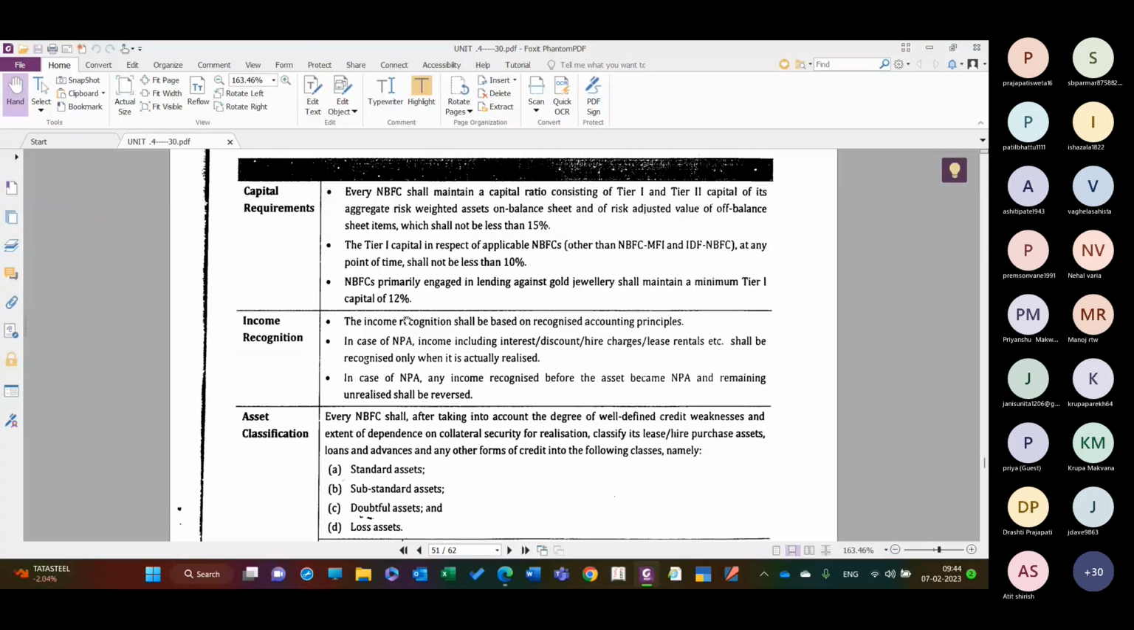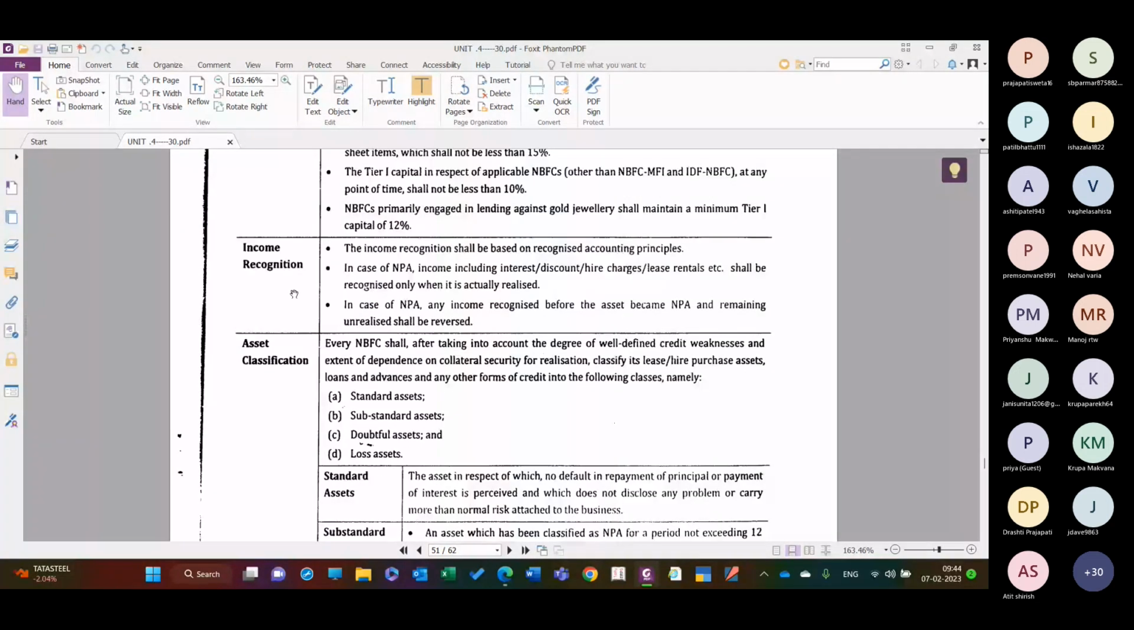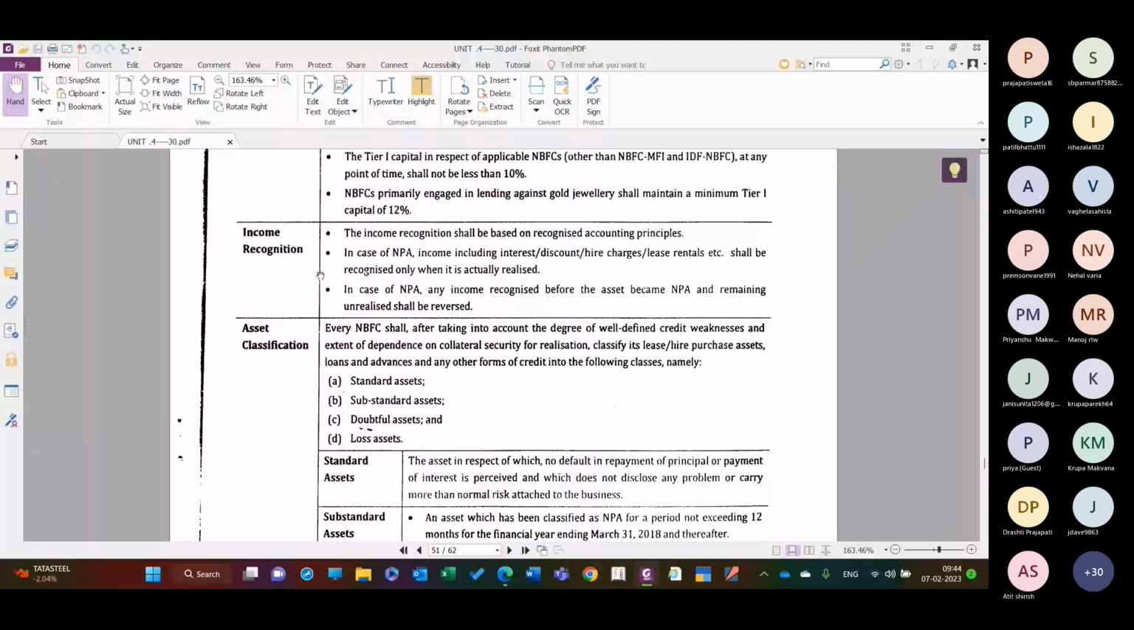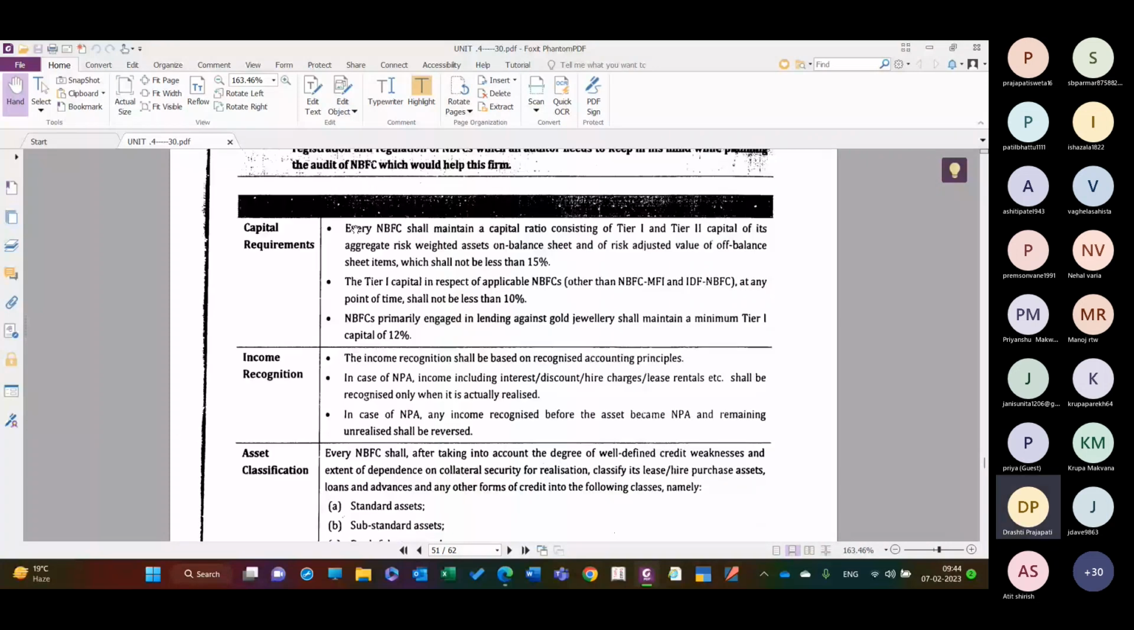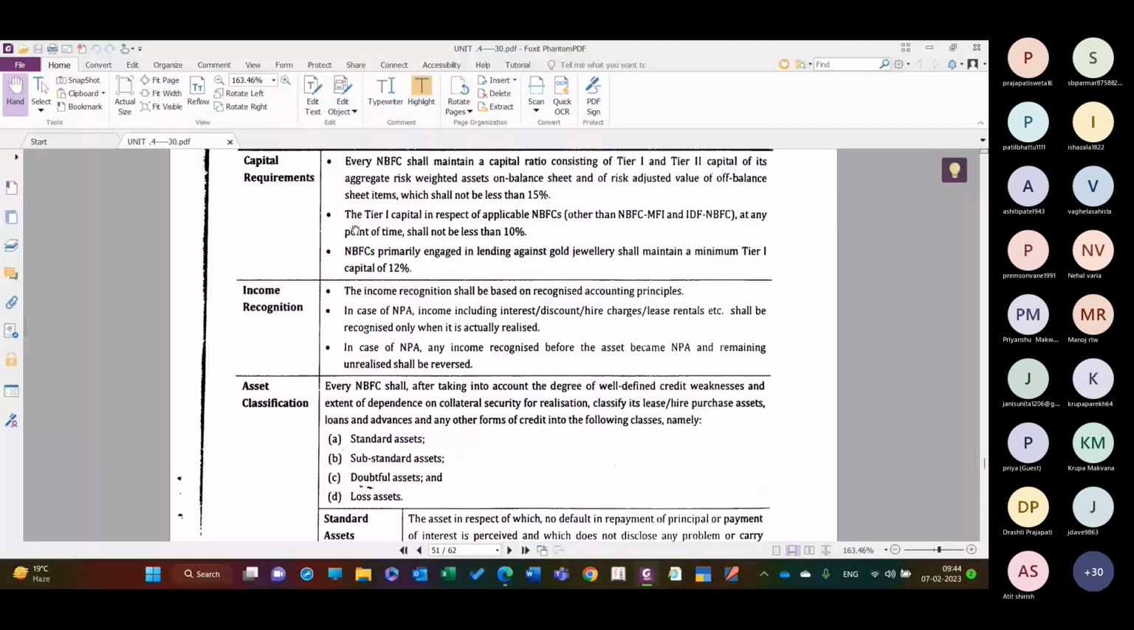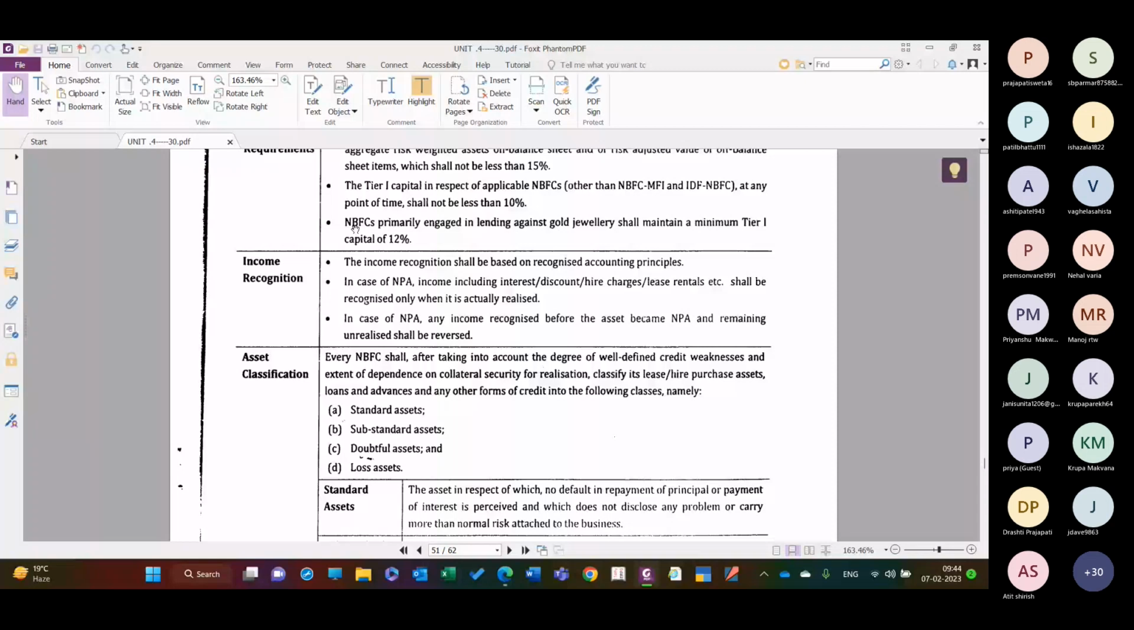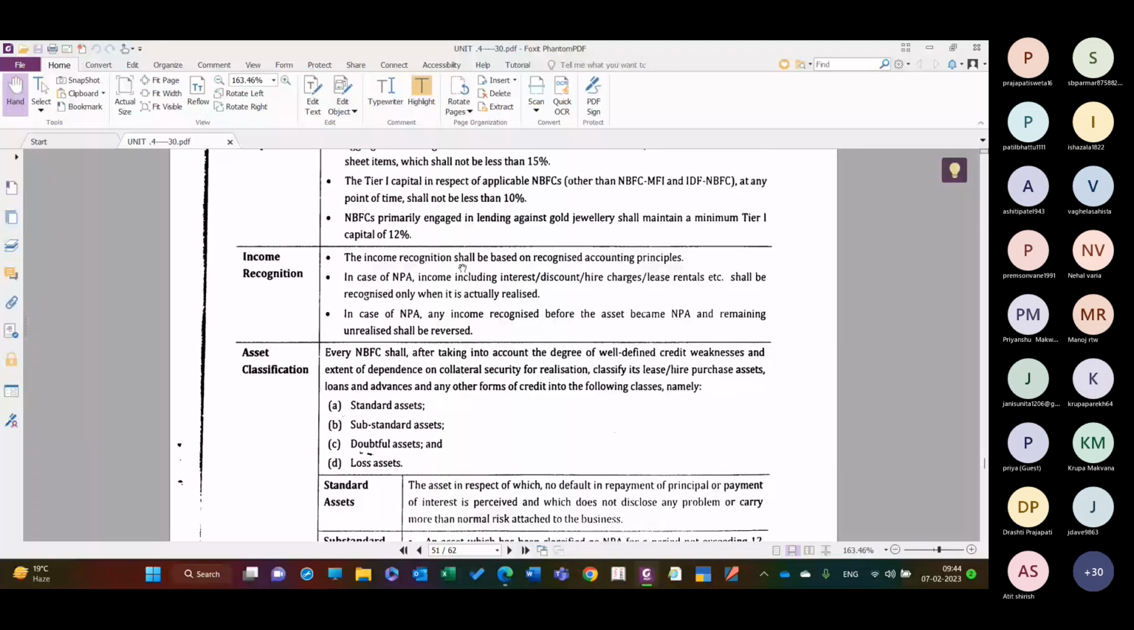Income recognition. What are the rules and regulations for income recognition? That is, the income recognition shall be based on recognized accounting principles. In case of NPA, means non-performing assets. Yes. इस टॉपिक का नाम क्या है? Rules and regulations applicable to NBFCs. Okay sir. Right? So the guidelines, you can say the guidelines to the NBFCs, right? So income recognition shall be based on recognized accounting principles.